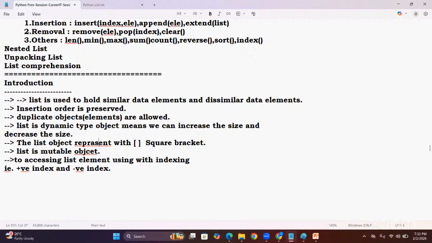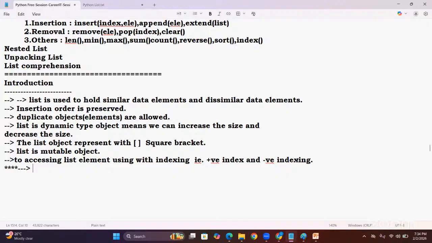The list object is represented with square brackets. List is a mutable object. And one more very, very important point: to access the list elements we use indexing. List also supports positive indexing and negative indexing. And guys, understand, I am providing a very, very important point, not only in Python, even in Java and other programming languages also.